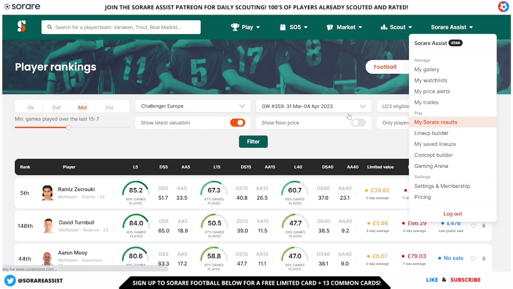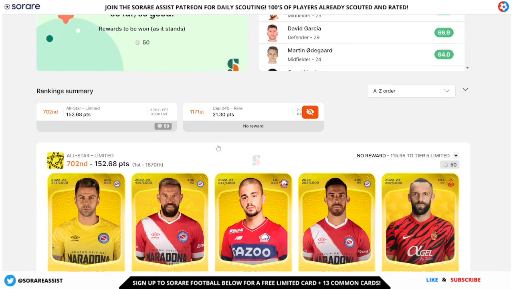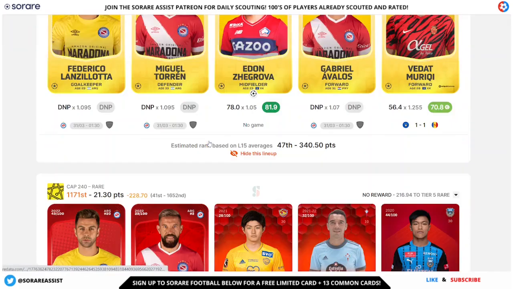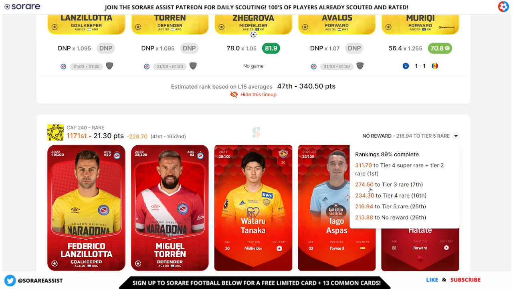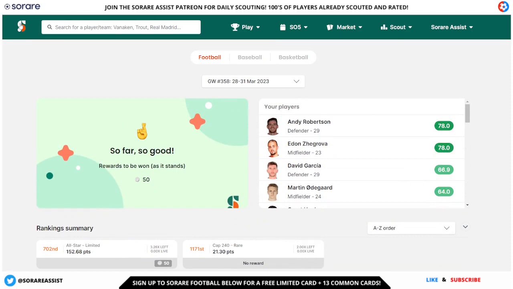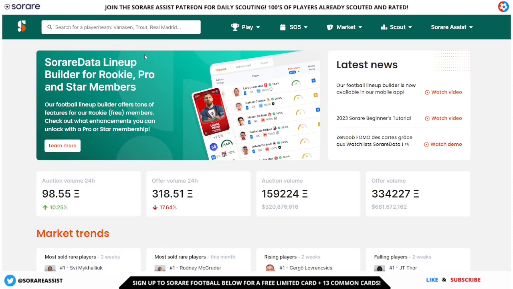And also my Sorare results, which I'm sure you guys are very familiar with on the mobile app of Sorare Data. This is going to give you all your lineups and the potential projected rewards and what you're looking for in terms of points to get to that next reward threshold. So overall, guys, Sorare Data is a fantastic resource, so do check them out. There is a link in the description below.